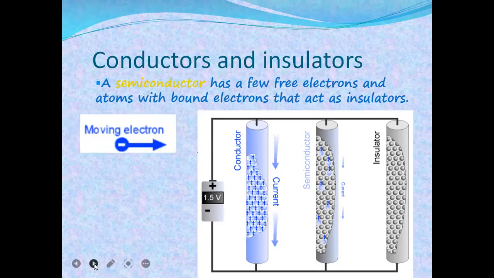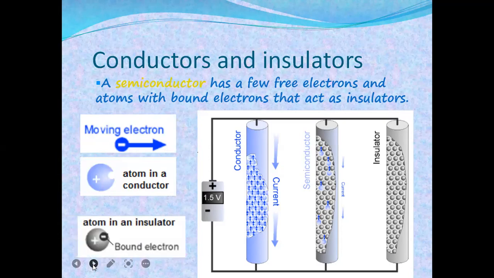Moving electrons: atoms in a conductor are tight with the nucleus. That means in an insulator, electrons cannot move. Atoms in an insulator look like this, atoms in a conductor look like this, and the moving electron is this. So in a conductor we observe moving electrons. The atom in an insulator will be this, which means no flow of electrons.